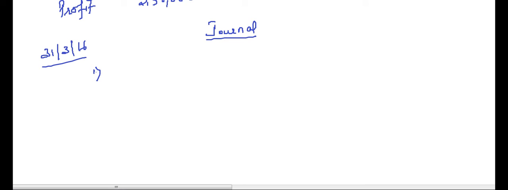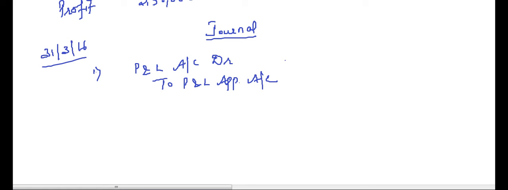First of all, we will transfer the profits from profit and loss account to profit and loss appropriation account. Just keep in mind the profit and loss appropriation account. Keep that image in mind. The entries will become very easy. What will be the entry? It will be profit and loss account debit to profit and loss appropriation account. What will be the amount? 2,50,000.